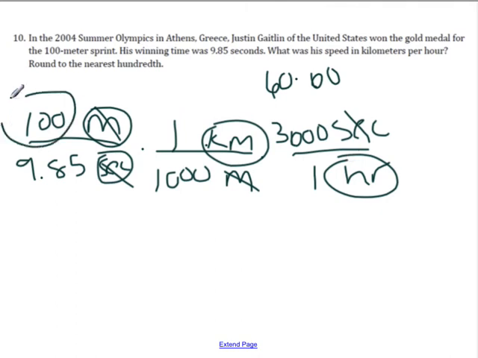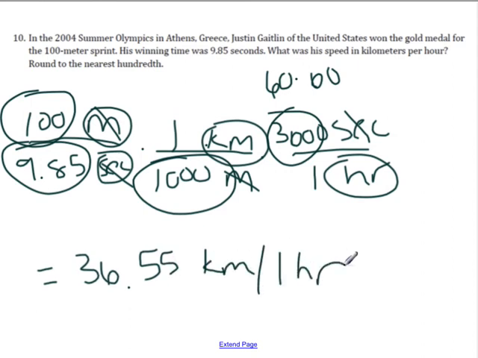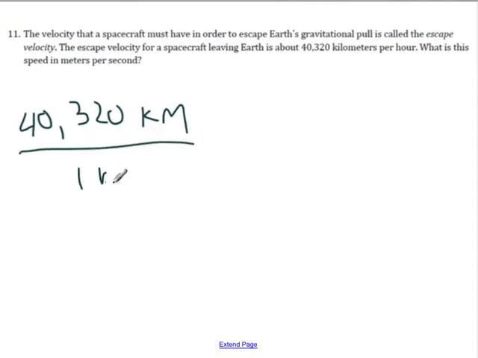So in my calculator, 100 divided by 9.85 divided by 1,000 times 3,600. So then what you end up getting is 36.55 kilometers in 1 hour. Okay? Let's take a look at number 11. The velocity of a spacecraft in order to escape Earth's gravitational pull is escape velocity. So if it's leaving the Earth, it's 40,320 kilometers per 1 hour.